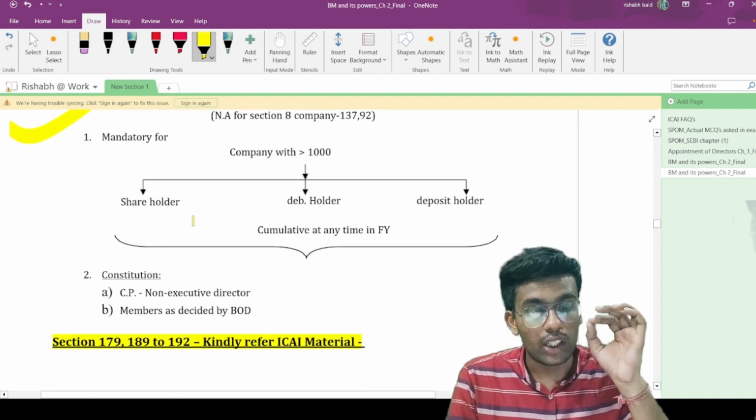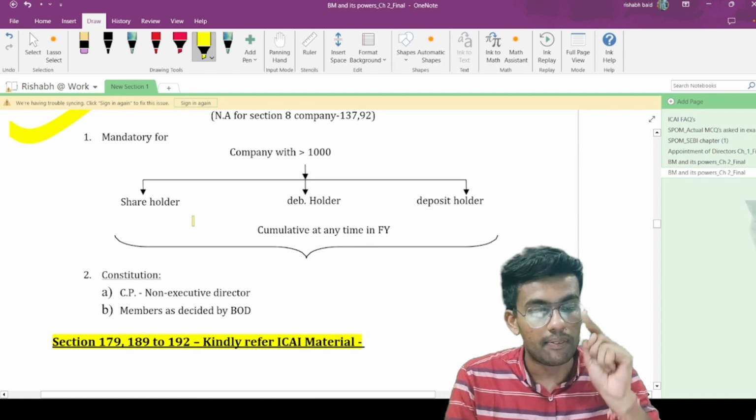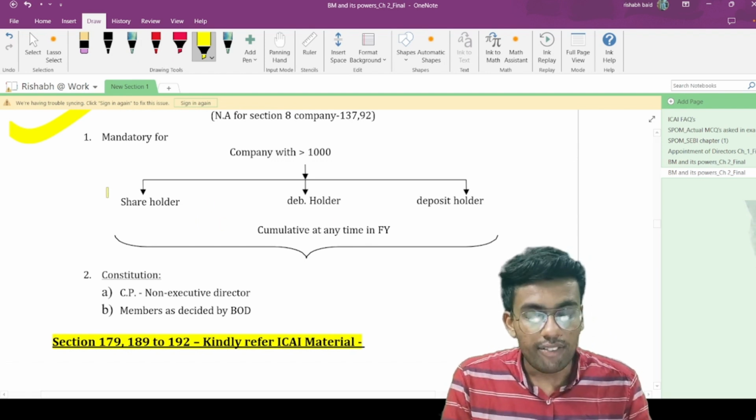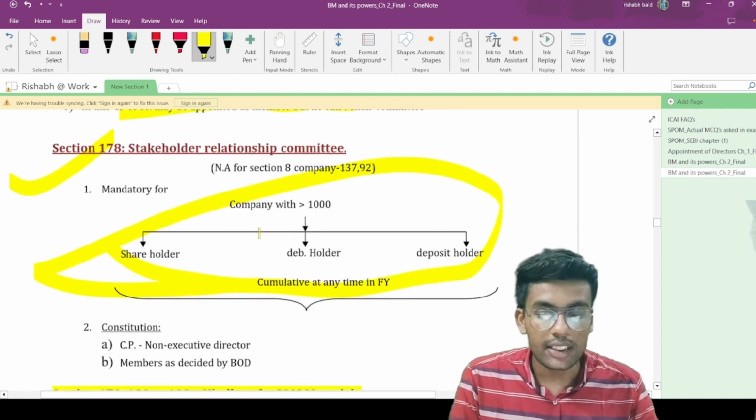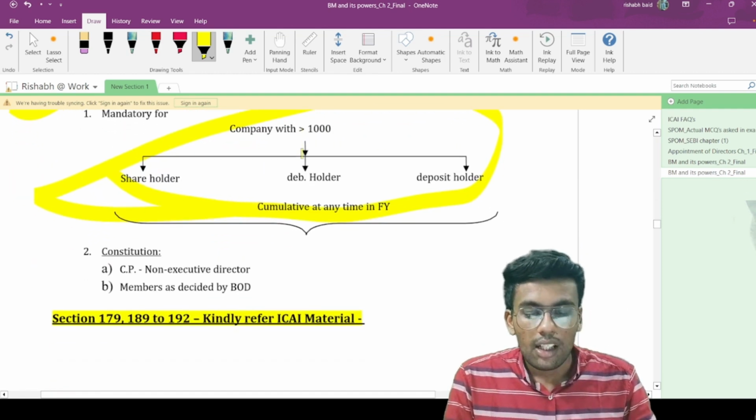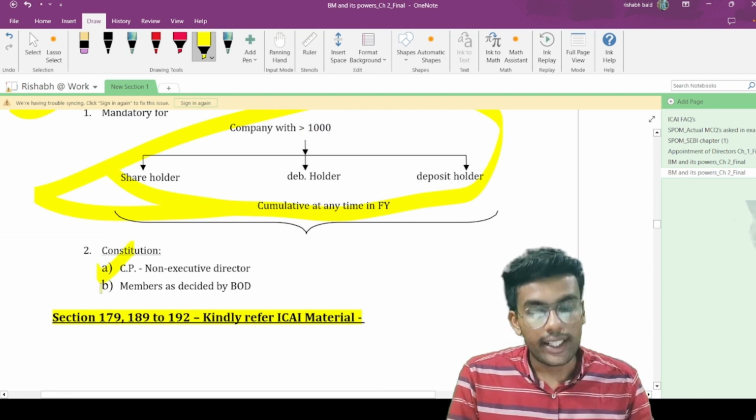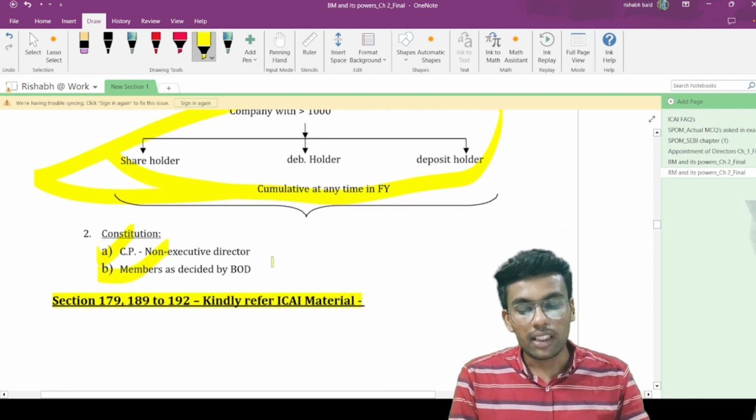This is mandatory for a company with more than 1000 shareholders, debenture holders, or deposit holders. If either of them are more than 1000, then the company mandatorily has to have a stakeholder relationship committee. Now the constitution: chairperson would be a non-executive director, members are to be decided by the board of directors.